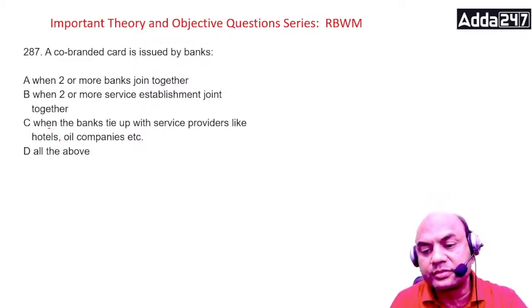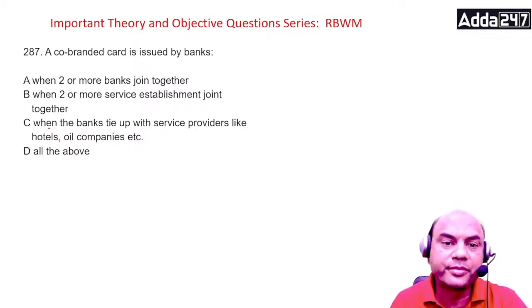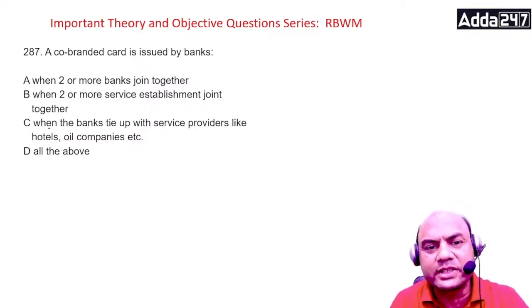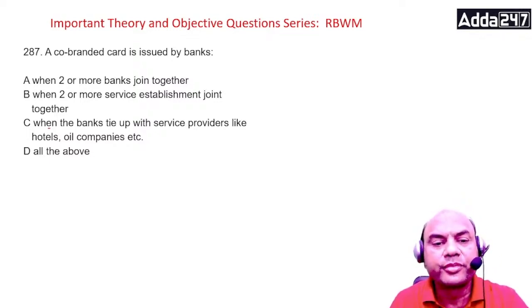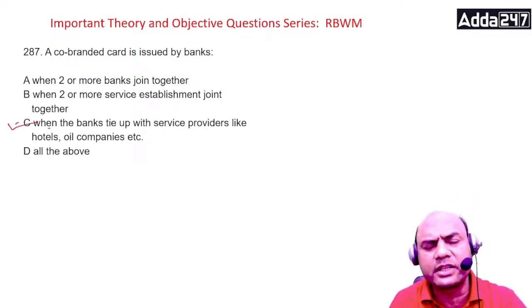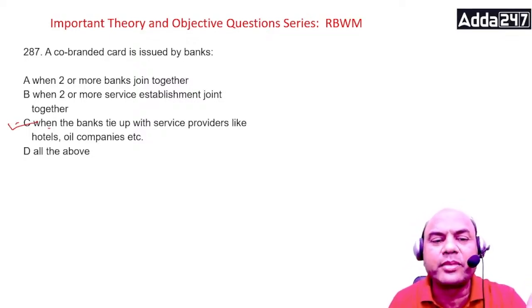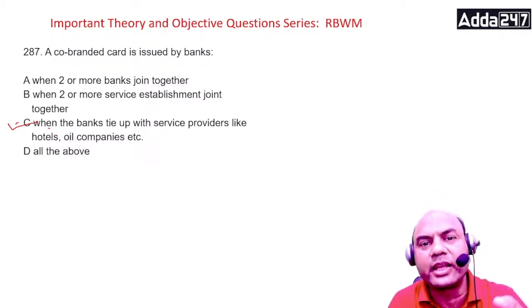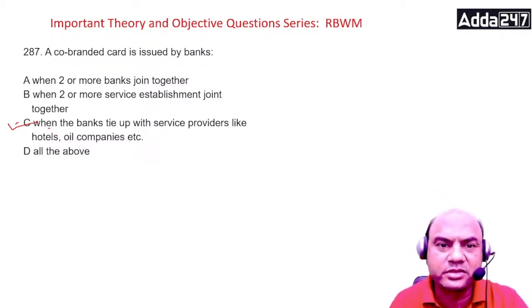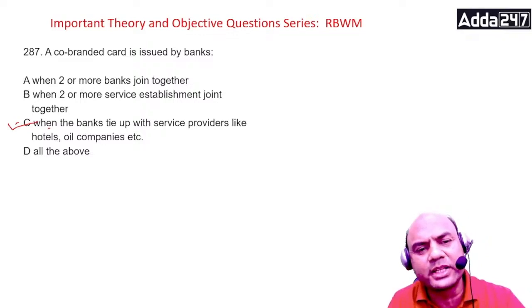So what is the answer? Just now we saw it: Citibank and Jet Airways. That means a bank ties up with a service provider like hotel companies, etc. There are various ones; that was just one. Citibank, Jet Airways. It can be SBI and Crossword. It can be SBI and PVR, Inox. Anything. Any two companies can come together.